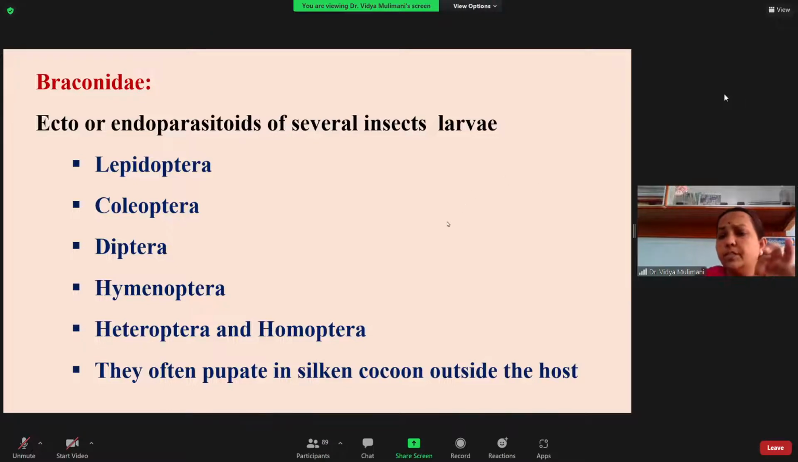Another most important thing you have to remember about the Braconidae is that they always pupate in a silken cocoon outside the host body, whether it is an ecto or an endoparasite. Even if it is an endoparasite, they come out and go for pupation in a silken cocoon. That is the character of the Braconidae.